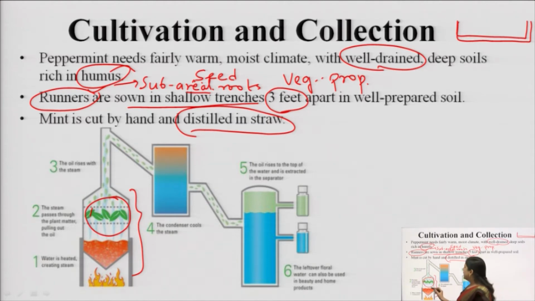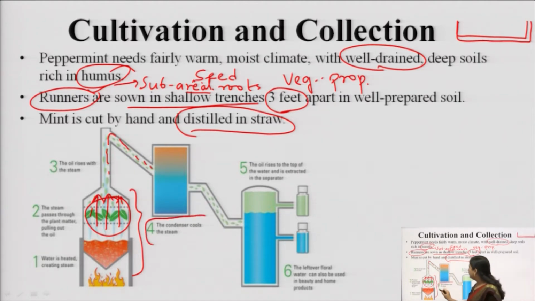Now steam is at a higher temperature, around 100 degrees centigrade, and our volatile oils have a very low boiling point, less than 100. So along with water, these volatile oils will also start evaporating, and here we have a mixture of both volatile oils and water vapor coming together.